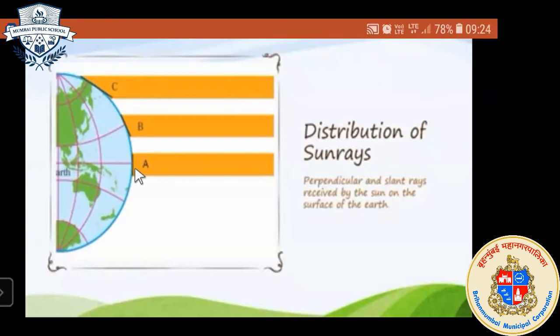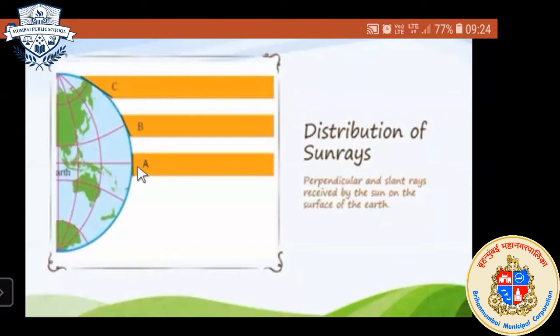The next concept we are going to see is the decreasing temperature from the equator to the north and south pole. Listen, children, the region which is marked with A will occupy less area, but the temperature will be high because it receives perpendicular sun rays. The length will also be shorter than the length between C and the sun. That is why it will receive straight, or we can say vertical, sun rays.